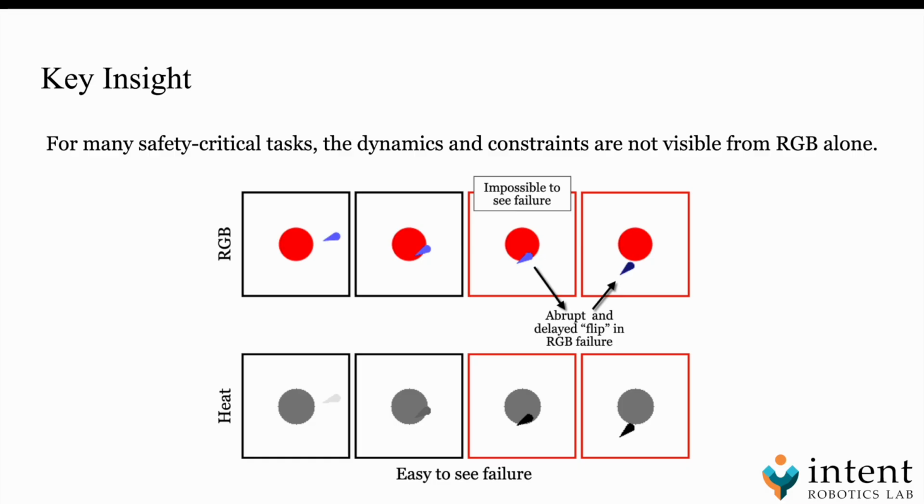In the heat channel, it is easy to observe failure, and thus define a set of constraints, for example, a temperature threshold via HJ reachability, and there is also a continuous flow of thermodynamics, which showcases the need for multimodality in situations where RGB alone is not sufficient.